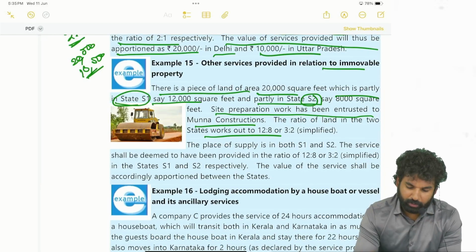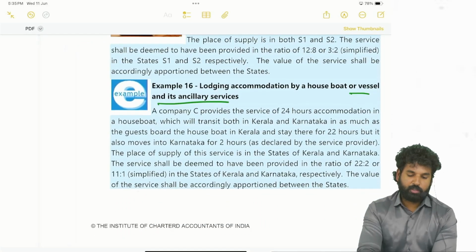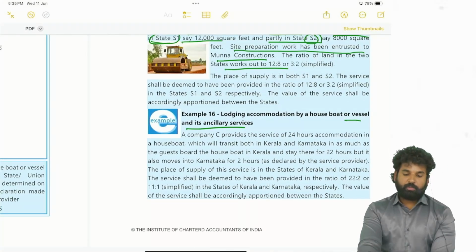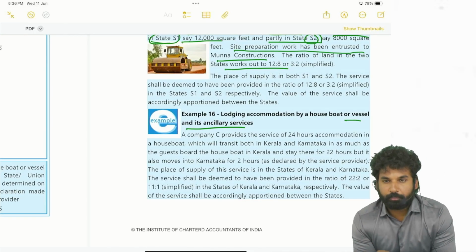Lodging accommodation by houseboat or vessel and its ancillary services. This is also the same as immovable property only. Okay. Next,